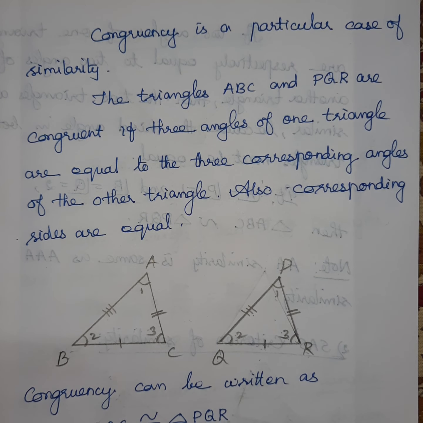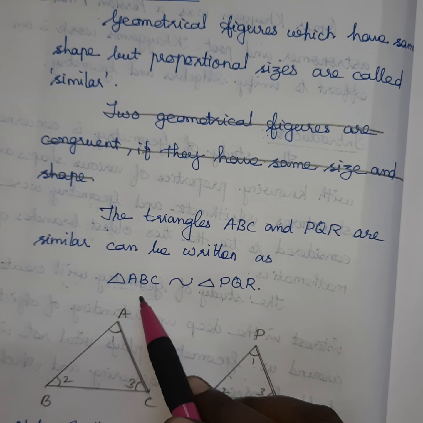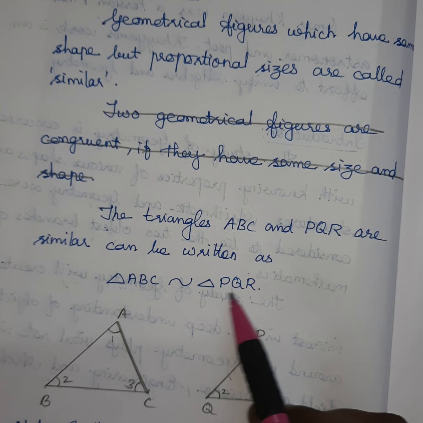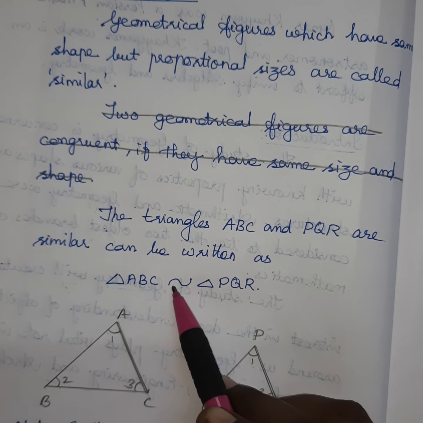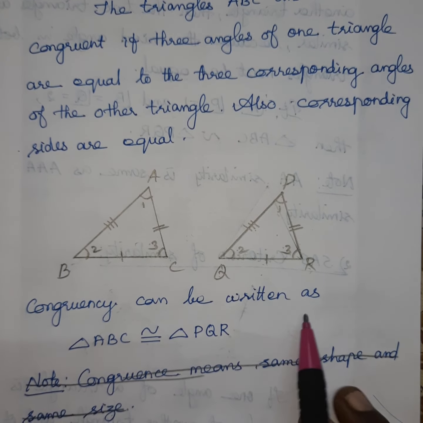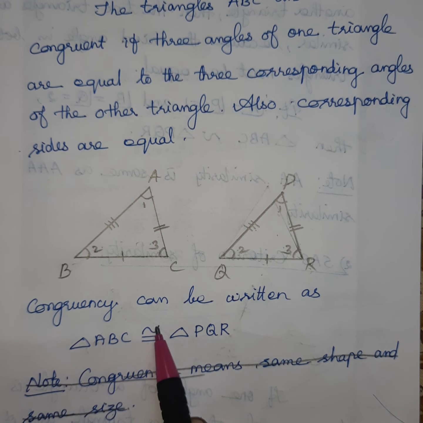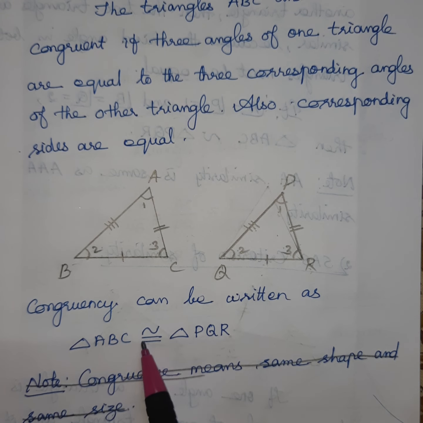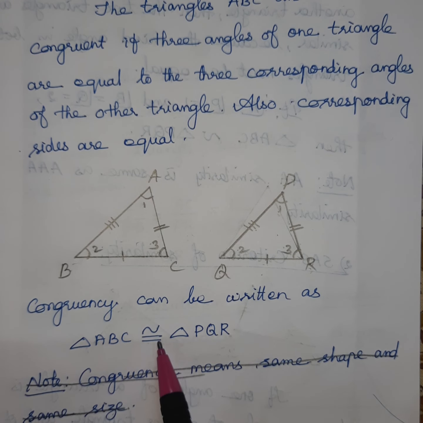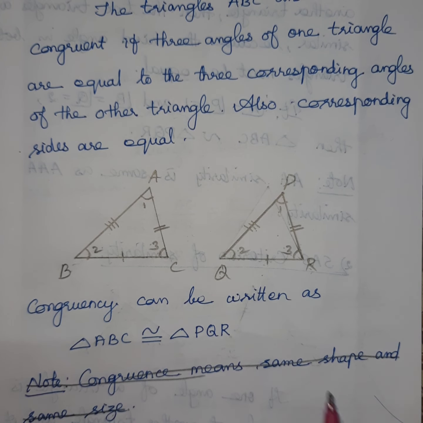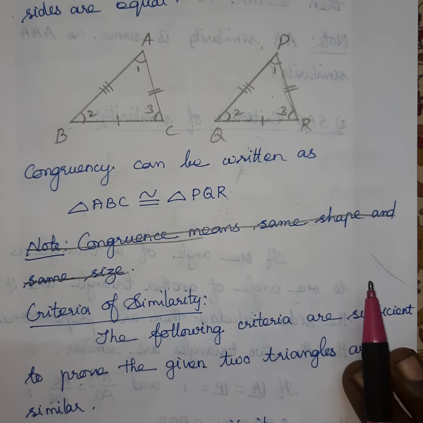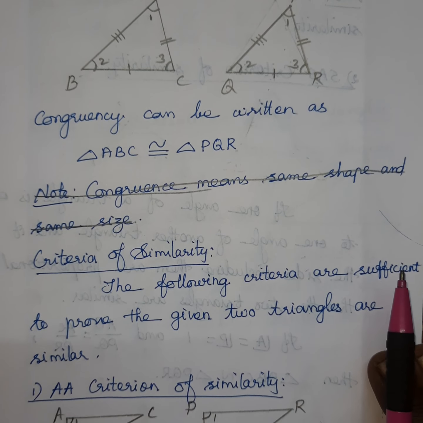Okay, we can write the similarity in this way. Triangle ABC similar to triangle PQR, like this. But for the congruency, under this symbol we have equal to. Okay, only this symbol means same shape. If you have the equal to symbol under it, you have same shape and size. That means congruency.